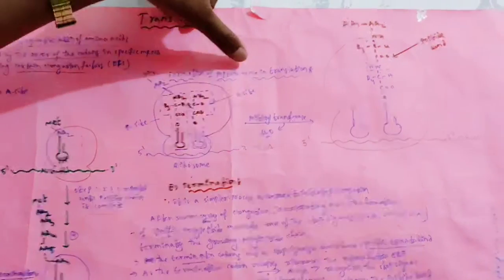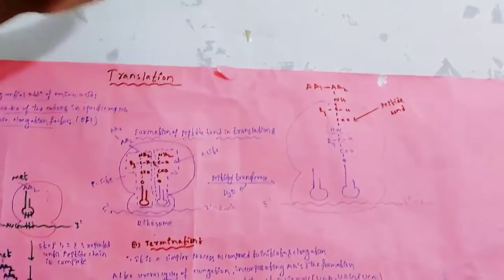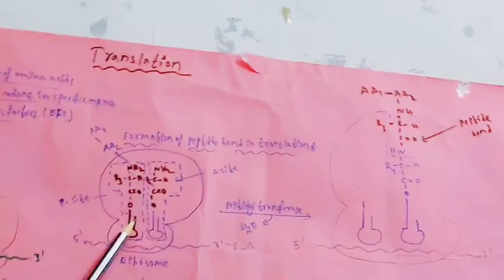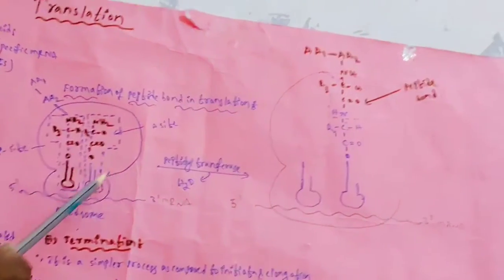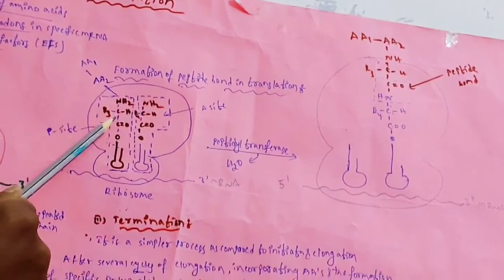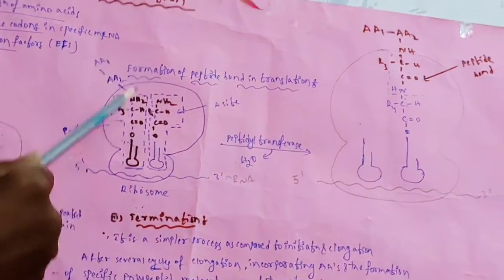You see, formation of the peptide bond in translocation. How is the peptide bond formed? Here in the P site, this tRNA consists of one amino acid. This is one amino acid, this is one amino acid. Already amino acid 1 and amino acid 2 are there.